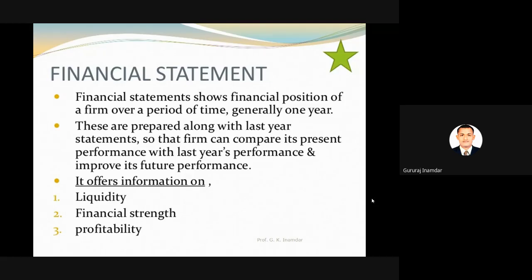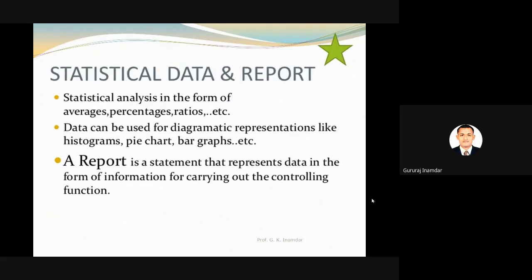So the financial statement offers information on liquidity. Liquidity is nothing but whatever the market price, along with financial strength and profitability. That point will help us in controlling with the help of the financial statement. Statistical data and report is nothing but the analysis of that controlling. Whatever analysis we have done, whatever processes and formulas we have used for controlling, the output in terms of data or report is nothing but the statistical data and report.